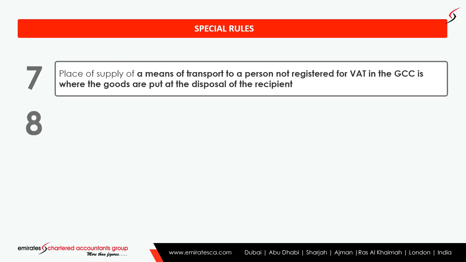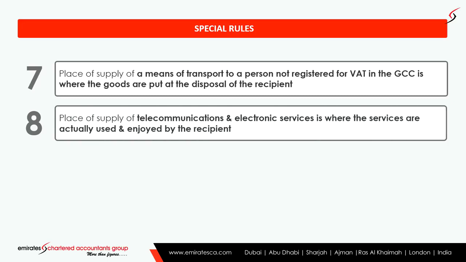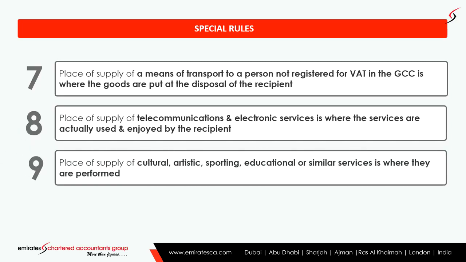Point number 8. In the case of telecommunications and electronic services, the place of supply will be where the service is actually used and enjoyed by the recipient. Point number 9. In the case of cultural, artistic, sporting, educational or similar services, the place of supply will be where they are actually performed. If they are performed in the UAE, the place of supply will be UAE. If they are actually performed outside the UAE, then the place of supply will be outside the UAE.